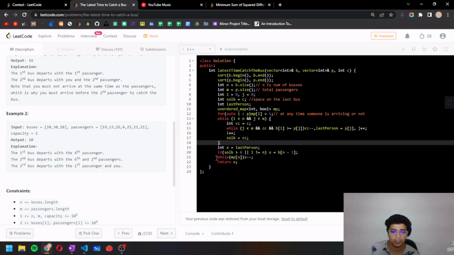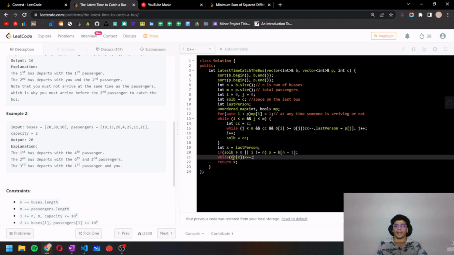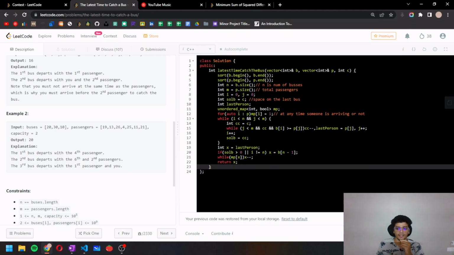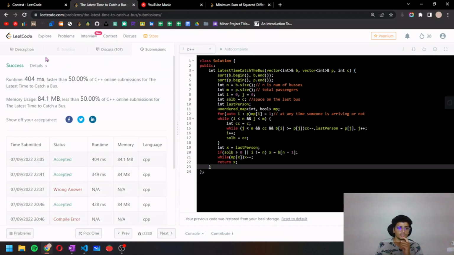After this, I'm running a while loop, and in this I'm directly decreasing the value of x, and checking with the map whether that passenger has that arrival time or not. In the map I'm checking that only, and at the end I'm directly returning x. So this is it, and if you try to submit, this will run fine as well. Yeah, so this is running fine.